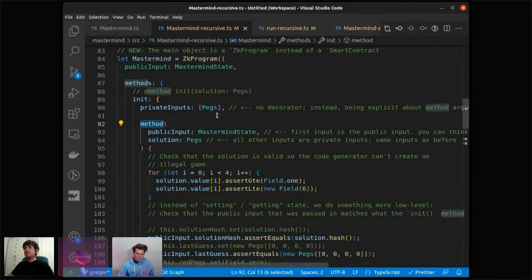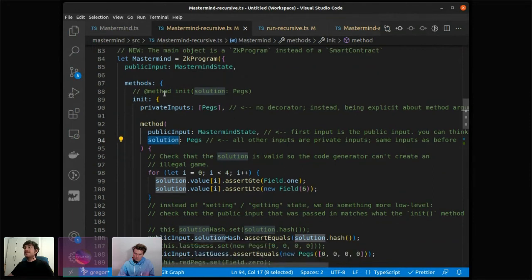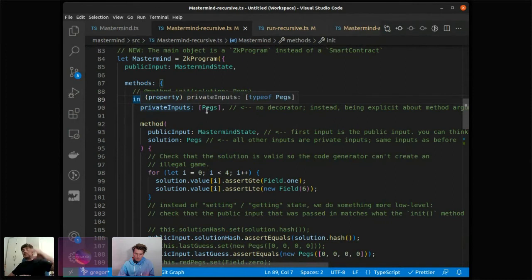So the private input is the solution here, because we initialize. And initialization for a ZK program is not really the same as for smart contract. It just means this will be the first proof that you create. We will create a chain of proofs, and in it we'll create the first one, and then our other steps in the game will take earlier proofs, merge them in, and move the state a step further.